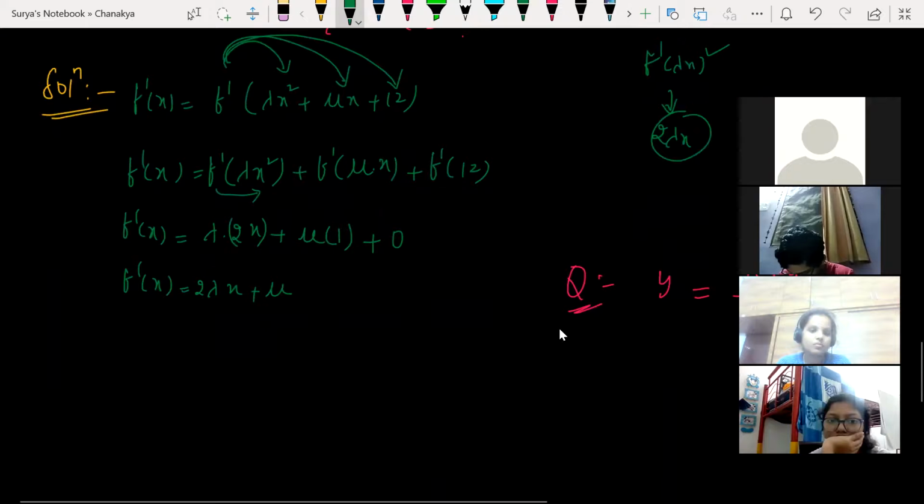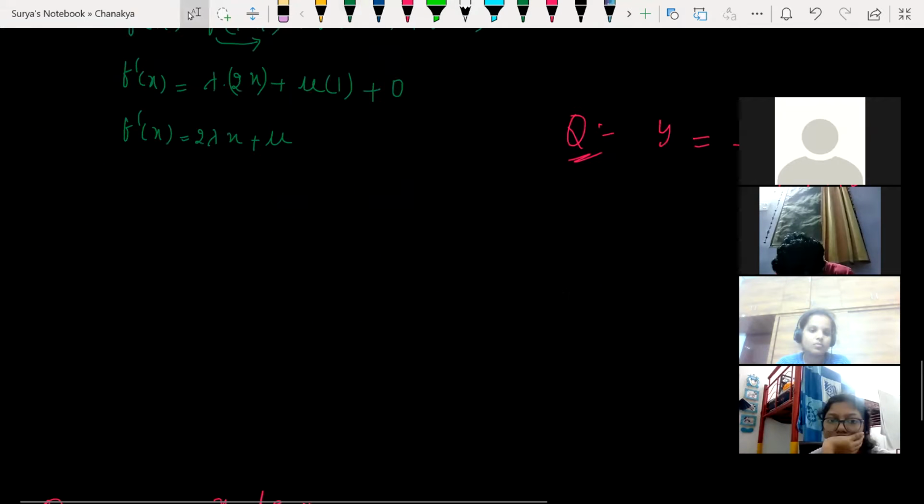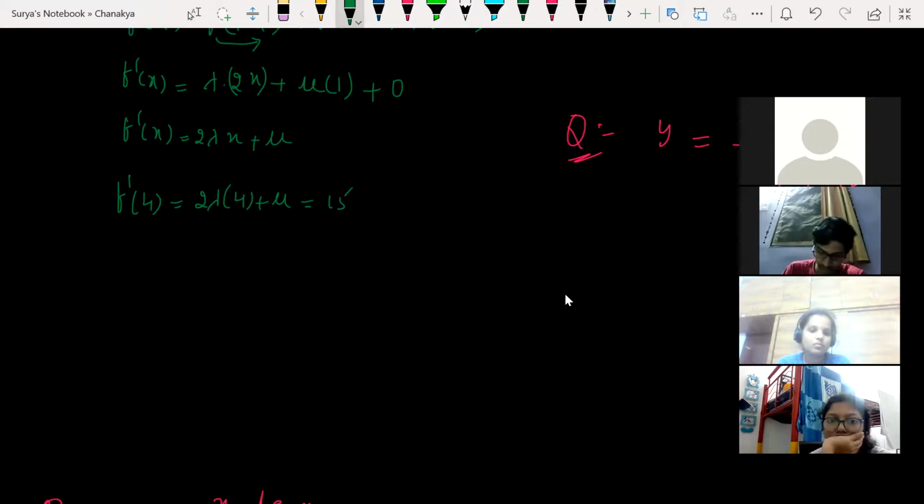Now he has given f dash of 4 is equal to 15. So f dash of 4 is equal to 2 lambda into 4 plus mu is equal to 15, which is 8 lambda plus mu is equal to 15. Let us consider this as equation number 1.